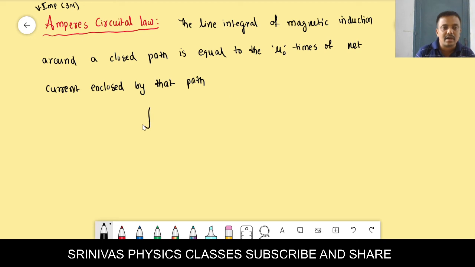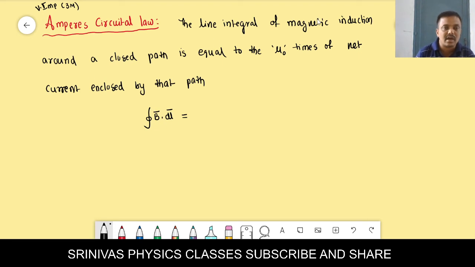How do we write the line integral of magnetic induction? You see here, integration B bar dot dl bar. This is said to be the line integral. Line integral means integration along the length. Line integral of what? Of magnetic induction; B is the magnetic induction. Its line integral means we are doing the integration along its length.